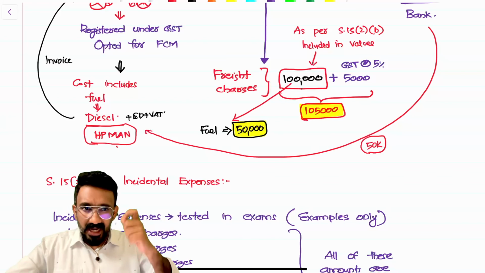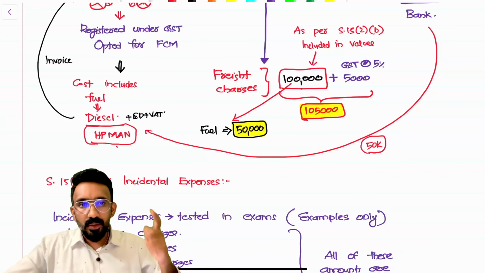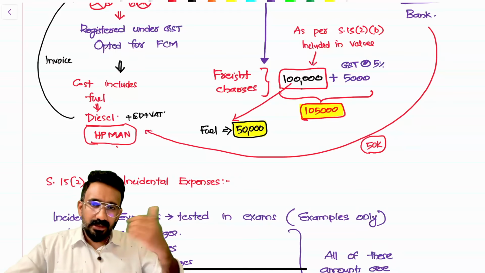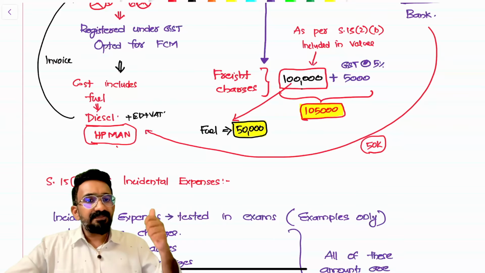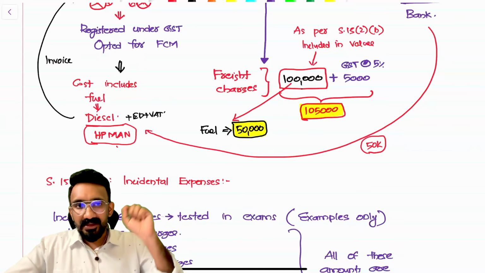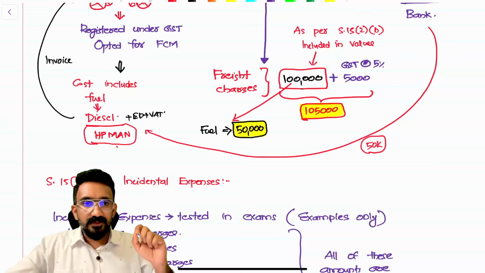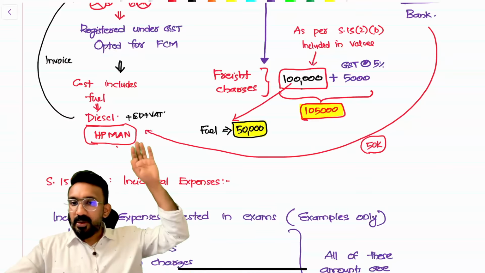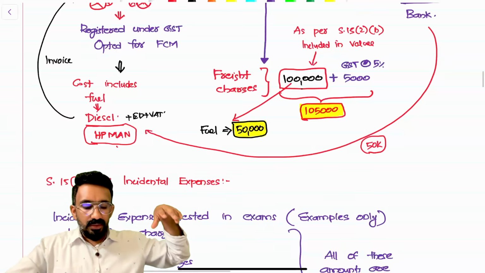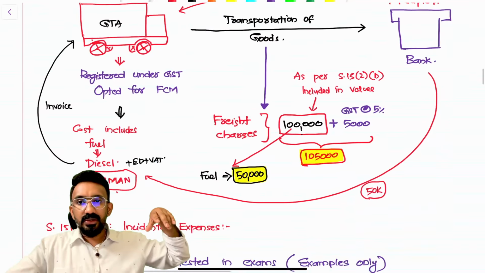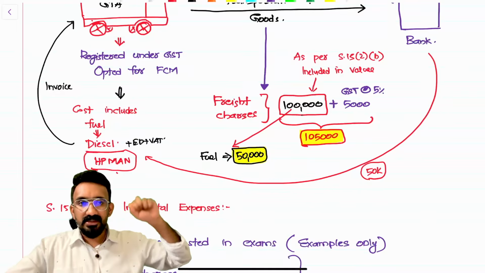H is for diesel, high speed diesel. P for petroleum crude, petrol. M for motor spirit, other than petrol and diesel. A for ATF. ATF is the flight fuel, aviation turbine fuel. N stands for natural gas, your CNG. These products are not subject to GST at the moment. So if at all this petrol or diesel is purchased by somebody, there's no GST.